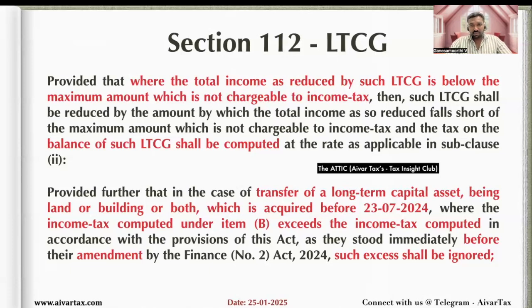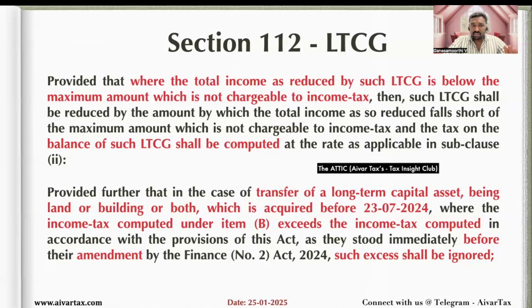And the second provision is also a beneficial provision for the resident individual and HUF. There should be a transfer of a capital asset, that capital asset should be land or building or both, and that capital asset should be acquired before 23rd July 2024.